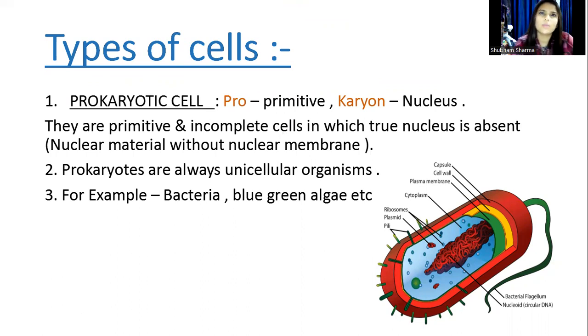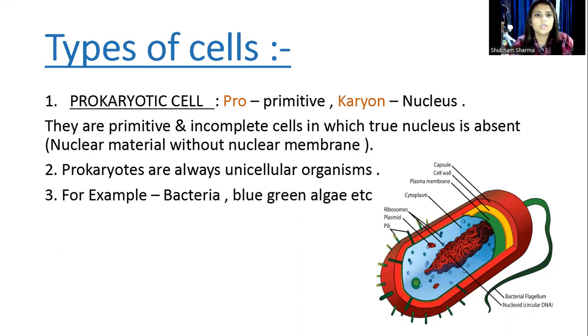Now, what is a primitive nucleus? In this kind of cell, a true nucleus is absent. So what is the definition of a true nucleus? True nucleus is a nucleus which is bound by a well-defined nuclear membrane.